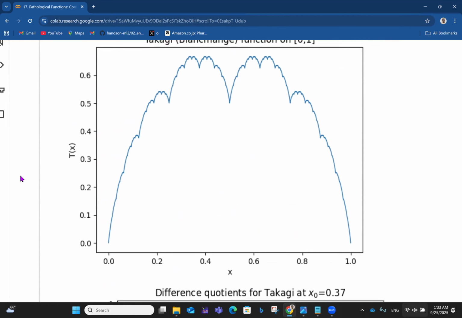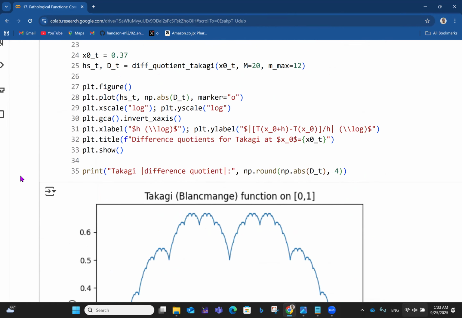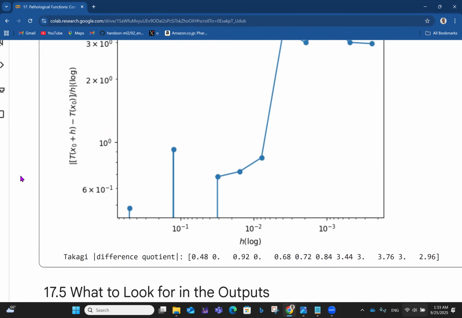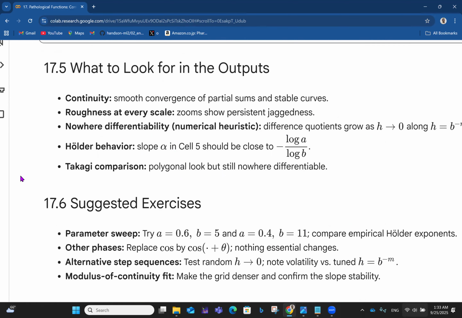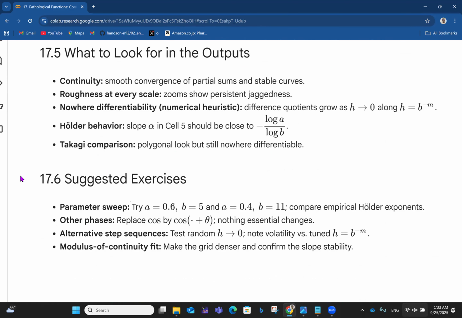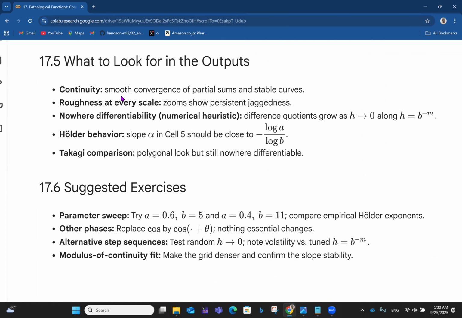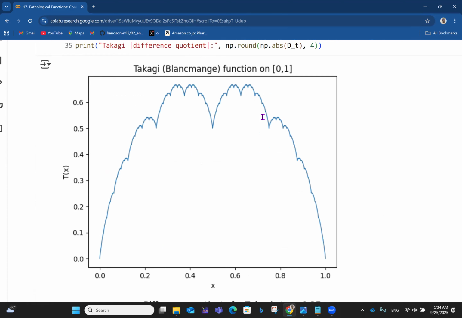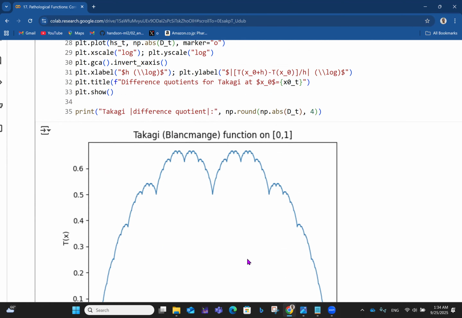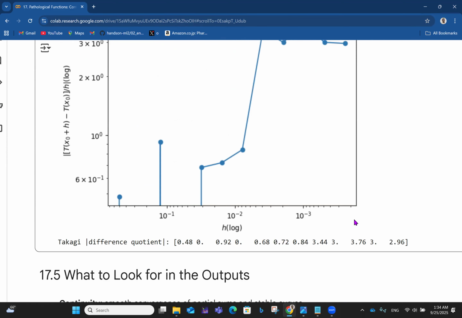Okay, so we have T of X on the y-axis and X on the x-axis. So now, what to look for in the outputs, right? Normally when you deal with this, what do you look for in the outputs? So you look for continuity: smooth convergence of partial sums and stable curves. That talks about continuity. All right. Then we have roughness at every scale. Zooms show persistent jaggedness. So you can see the jaggedness. So you have this, nothing is smooth. It just keeps going like that.